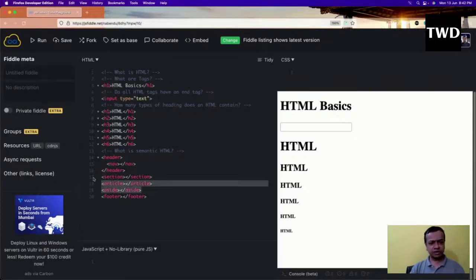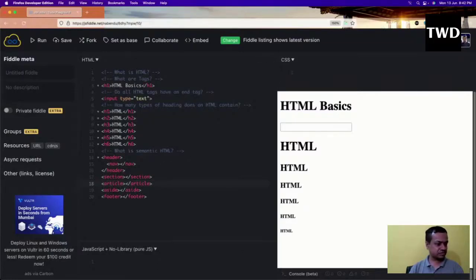Sections and articles are mainly for articles and all those things. It's a bit like div only, meaning a lot of sections. If I have 3 sections, I have seen people using section more than article. There's not much difference between them, but this can also be an interview question: what is the difference between section and article. But there is not much difference. So you can learn about them.